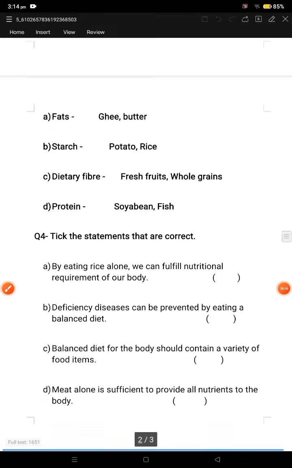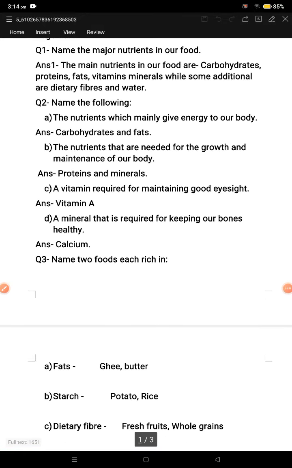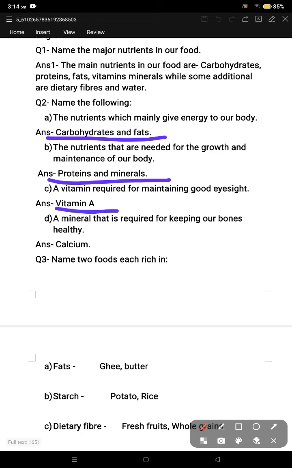Acha, one more thing I want to inform you. See in this question, the second one, Name the following. Here I have written only carbohydrates, fats, protein, minerals, vitamin A, calcium. But you have to write a full sentence. How? I will tell you. Listen very carefully. The nutrient which mainly gives energy to our body. How are you going to write the answer? Don't write like this. You will write in the same line: The nutrients which mainly give energy to our body are carbohydrates and fats. This is the complete answer. Like this you have to write in your notebook.